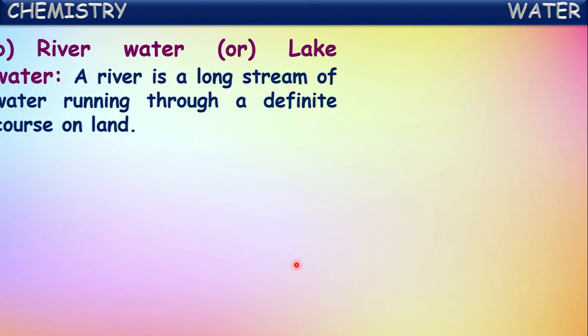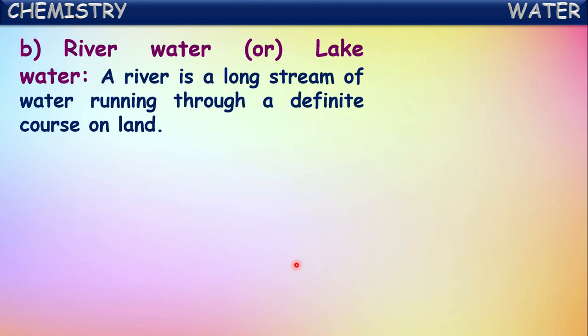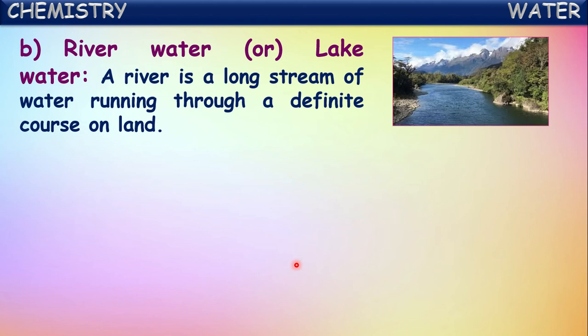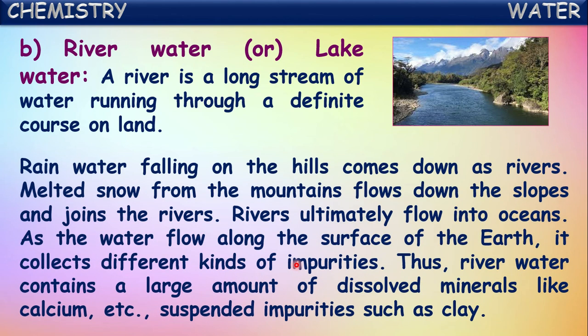Okay. Next, river water. One of the surface water forms is river water or lake water. A river is a long stream of water running through a definite course of land. Rainwater falling on the hills comes down as rivers. So the rain occurring on the mountains and hills slowly comes in the form of streams and forms a river. Melted snow from the mountains flows down the slopes and joins the rivers.